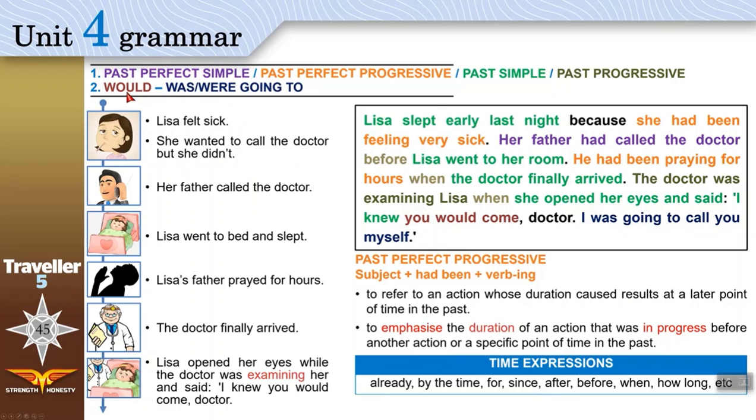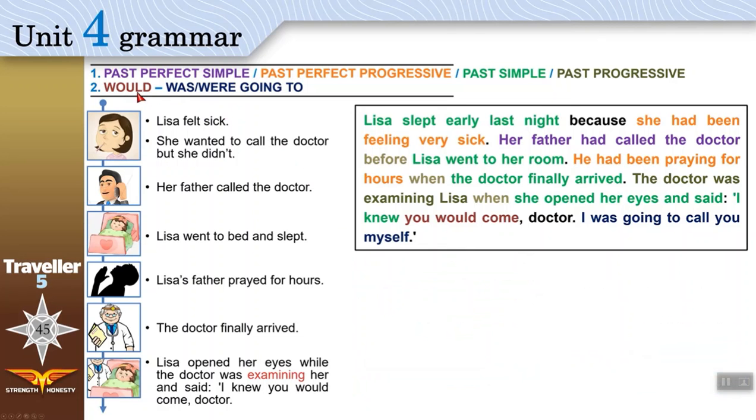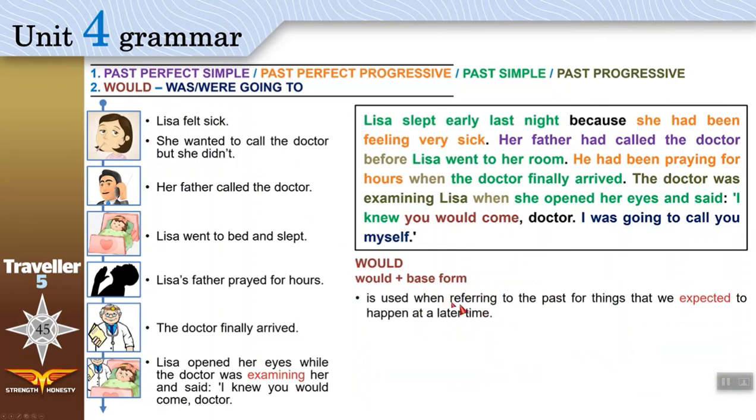Now let's move on to would. We use would when referring to the past for things that we expected. So we expected something that would happen at a later time. Lisa said, "I knew you would come."